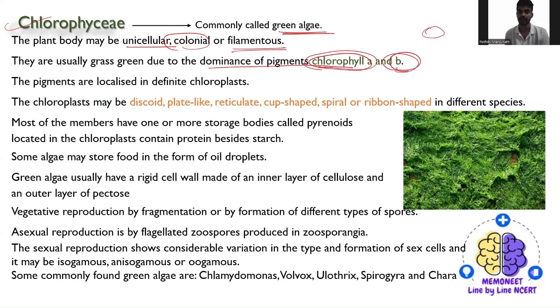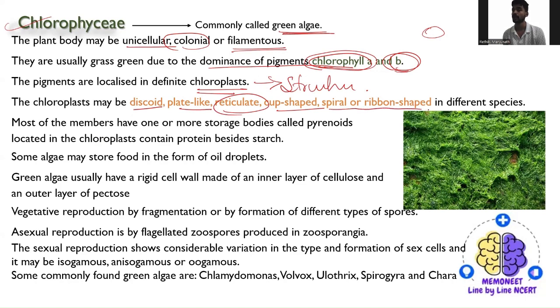Then the pigments, chlorophyll A as well as B, are localized, that means they are located in the chloroplast, a proper chloroplast just like in plants. The shape of the chloroplast may be discoid or plate-like, reticulate, cup-shaped, spiral, or ribbon-shaped in different species. So from species to species, the shape varies.